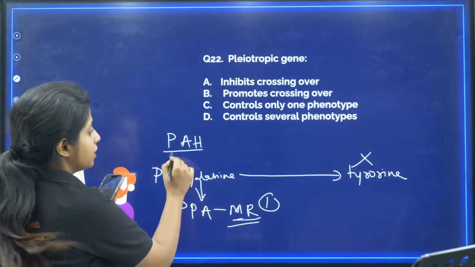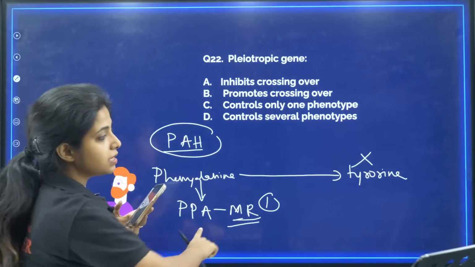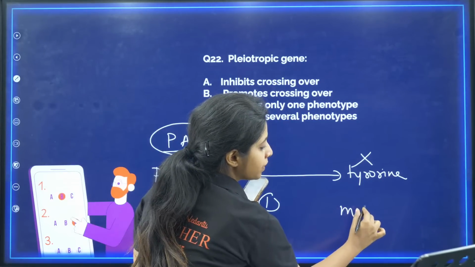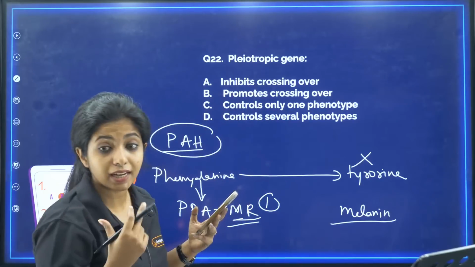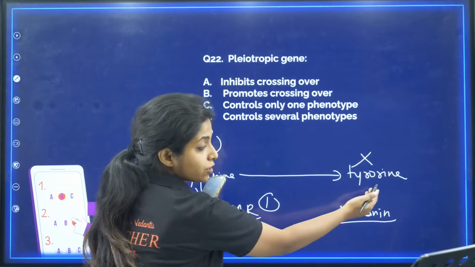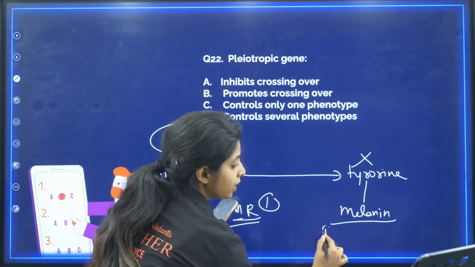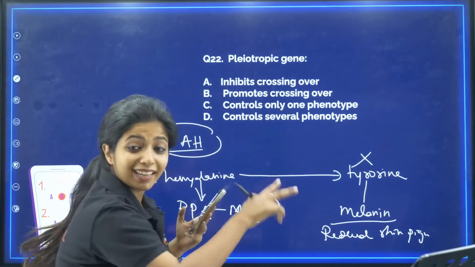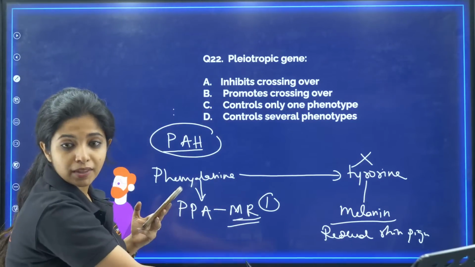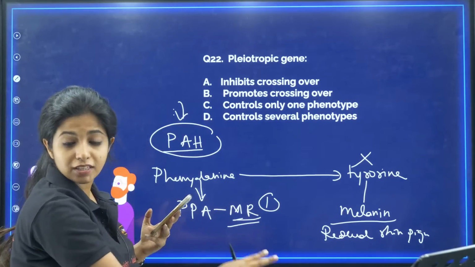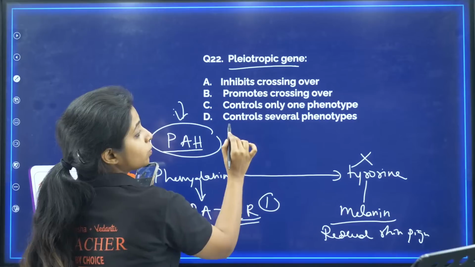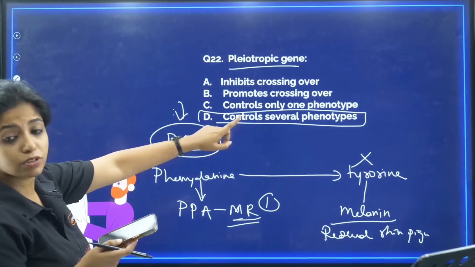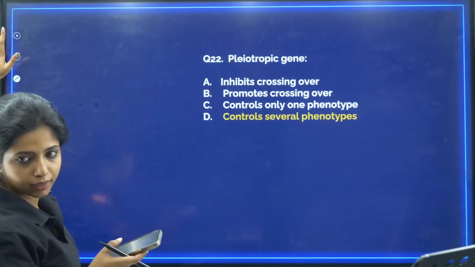Now, the second trait controlled by the same gene: since tyrosine is not being produced, and tyrosine is an essential element in the production of melanin, which gives skin color, hair color and so on, you will find reduced skin pigmentation and hair pigmentation. This is the second trait the same gene is controlling. The same gene coding for the enzyme is controlling two things, which is why pleiotropic genes are the ones that control several phenotypes. This becomes your answer. Reduced pigmentation, you call it hypopigmentation. Cool?